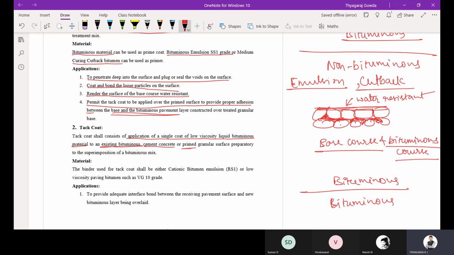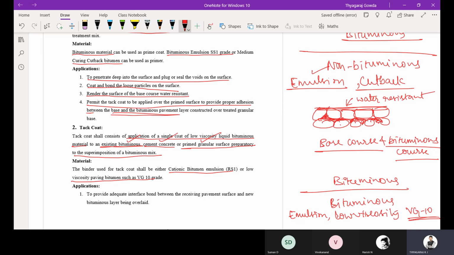Cement concrete or primed granular surface, preparatory to superimposition of a bituminous layer. Whether it is existing bituminous, cement concrete, or a granular surface which is already primed, that is, already applied with the prime coat, then we can go for this tack coat. Then what are the materials we are going to use? Cationic bituminous emulsion, or low viscosity paving grade bitumen, that is VG10 grade.